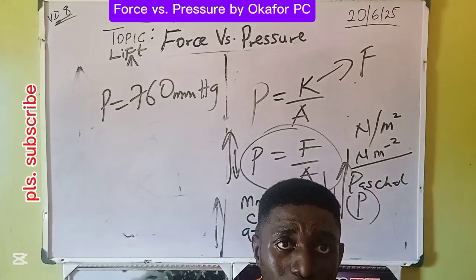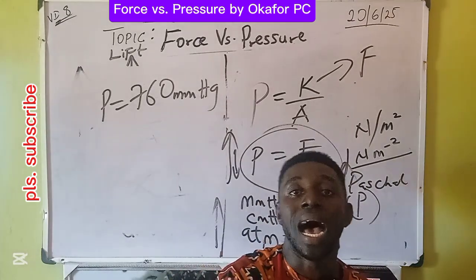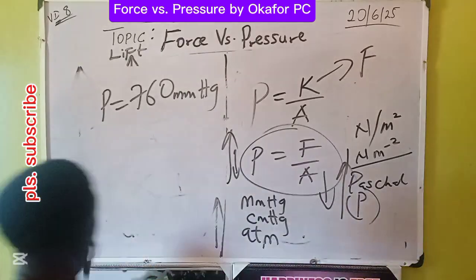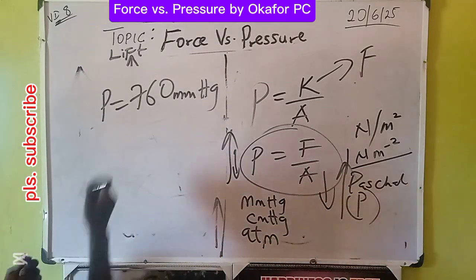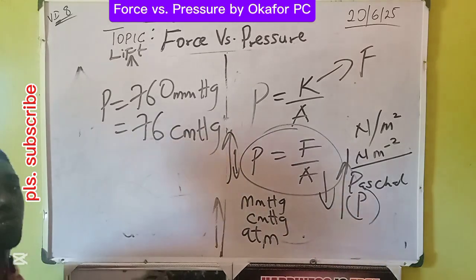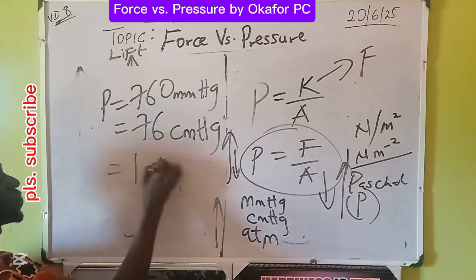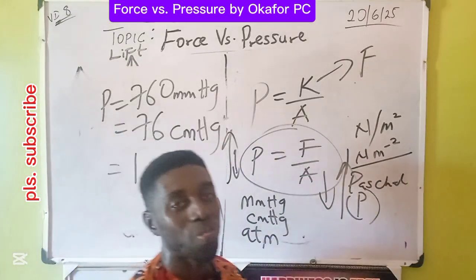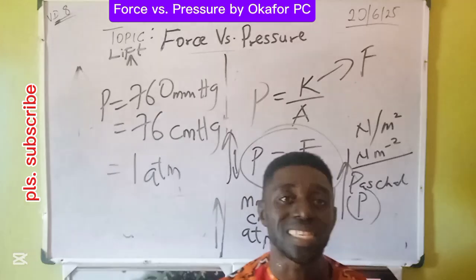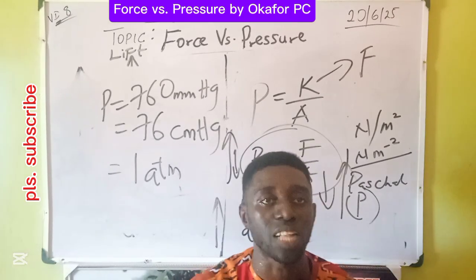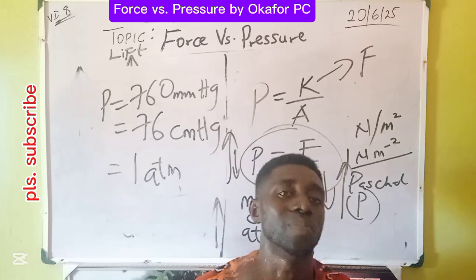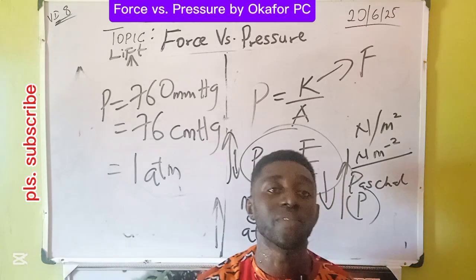A swimmer experiences two pressures: the pressure of the water and the pressure of what? Air, or atmosphere. That of the atmosphere is 760 millimeter mercury or 76 centimeter mercury, which is equivalent, or 1 atmosphere, which is equivalent. So air pressure is 1 atm. ATM stands for atmosphere, the pressure of the atmosphere, which is equal to 76 centimeter mercury or 760 millimeter mercury.